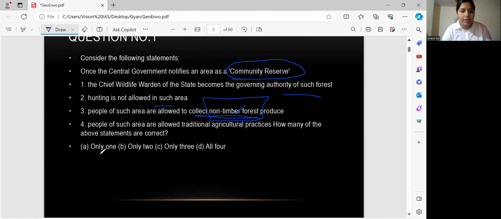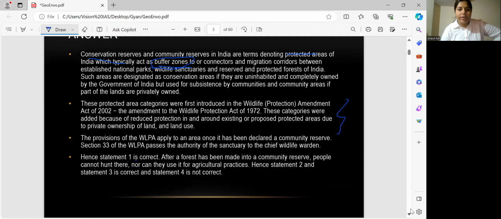All four are not correct because people of such an area are allowed to collect and follow traditional agriculture practice. No, no, this is not correct. So statements 1, 2, and 3 are correct. Okay, fine. Let's move to the next question.